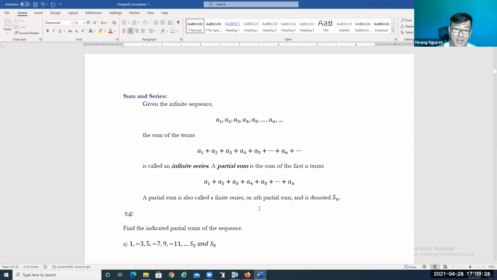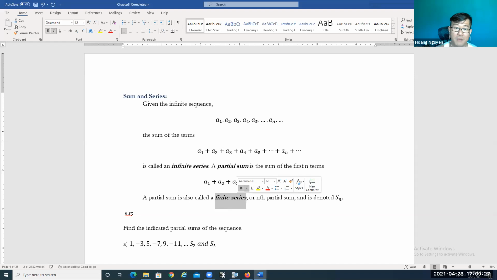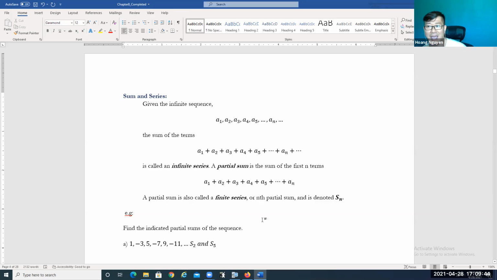A partial sum is called a finite series. The nth partial sum is denoted by Sn. The letter S stands for the sum, right? So Sn is the sum of the first n terms.